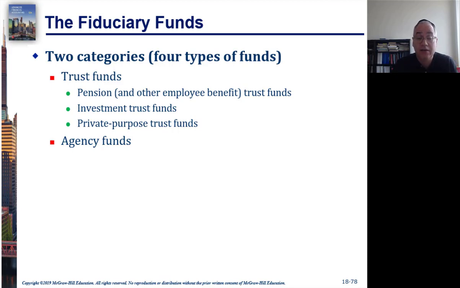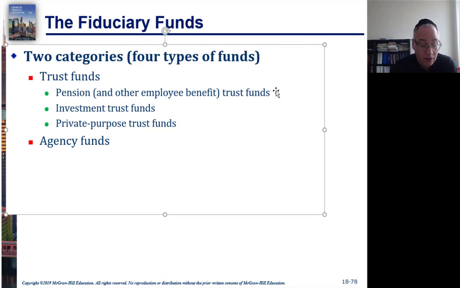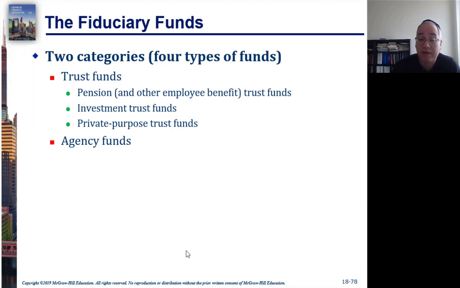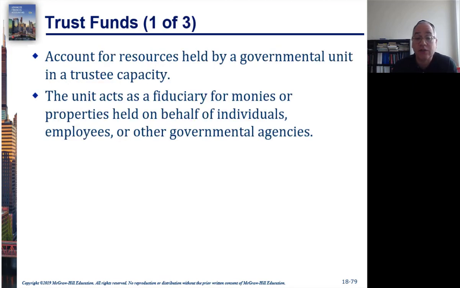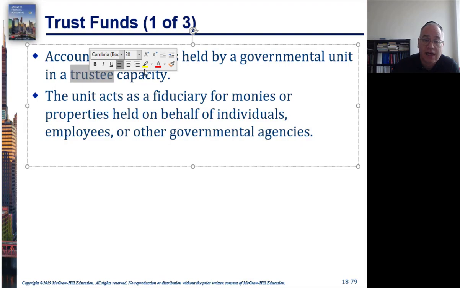Next, trust funds will be pensions, investment trust funds, and private purpose trust funds. All employee benefits are included in employee retirement benefit funds, that is, they are going to be considered pension trust funds. So what trust funds do is they account for resources that are held by the government in some kind of trustee capacity. And that's really what's key here to it being a trust fund, is that the government is considered to be a trustee.